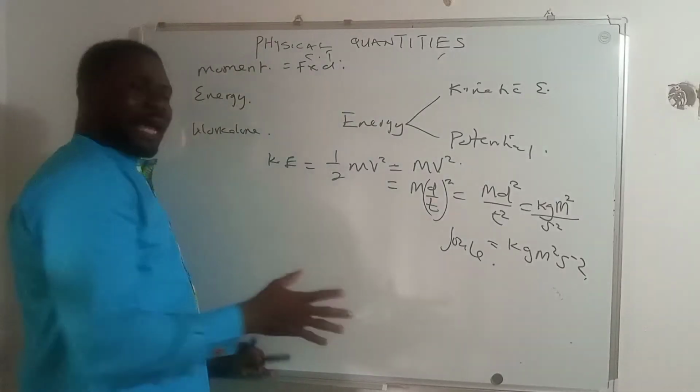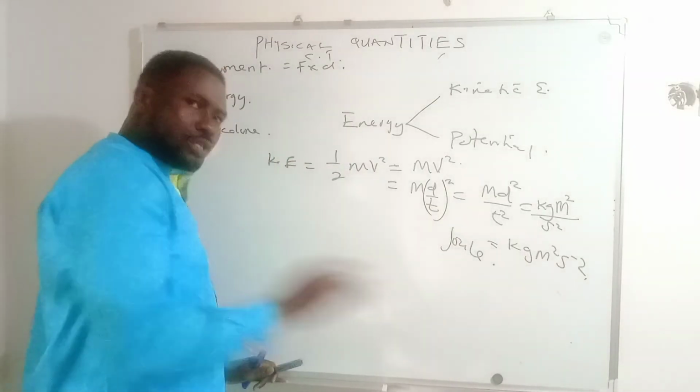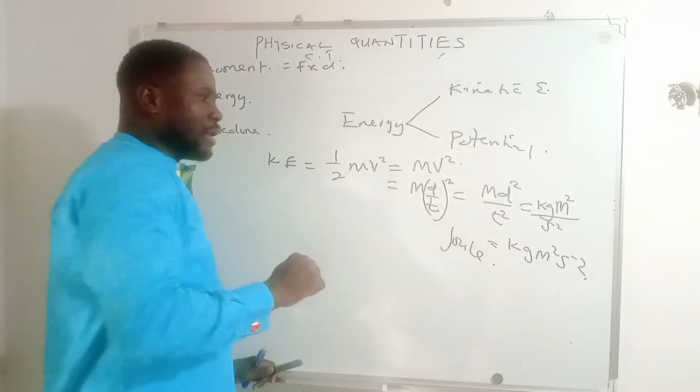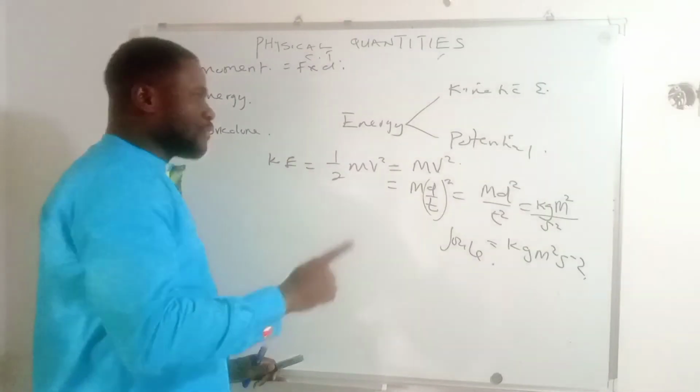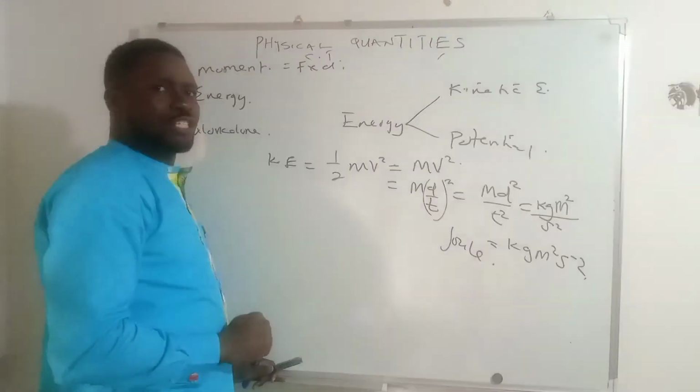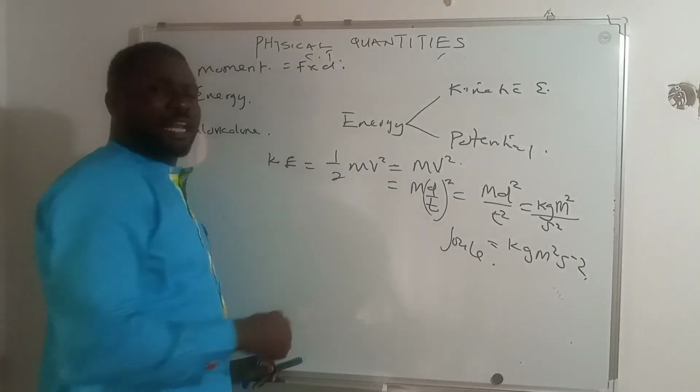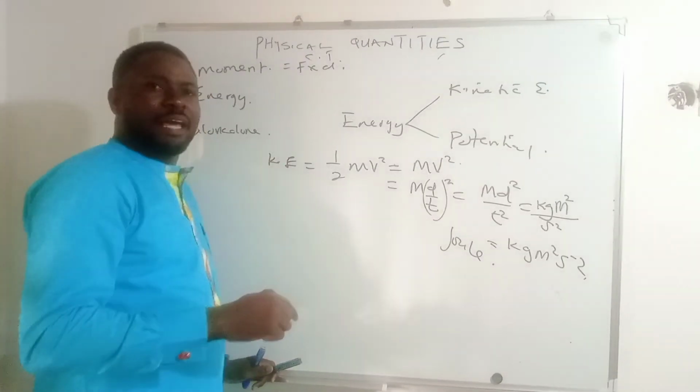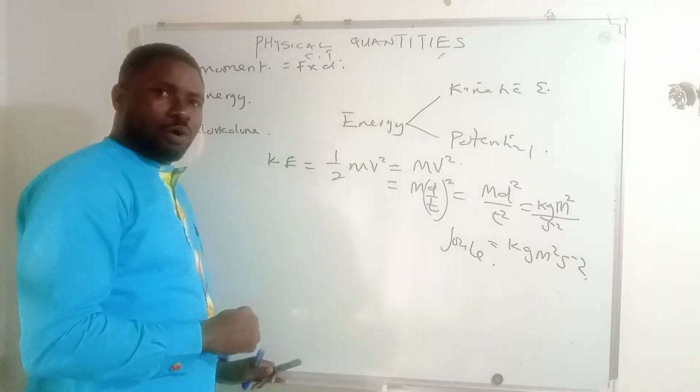Now, potential energy, the unit is also the joule. But why? The potential energy formula is different from the formula of kinetic energy, but yet both kinetic energy and potential energy have their units in joule. Why is it so?